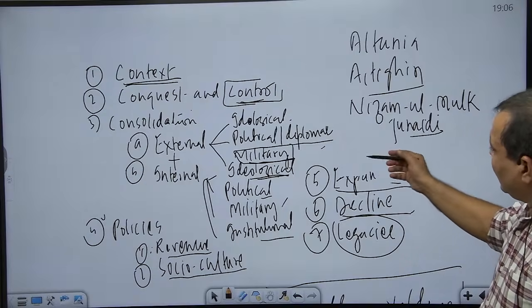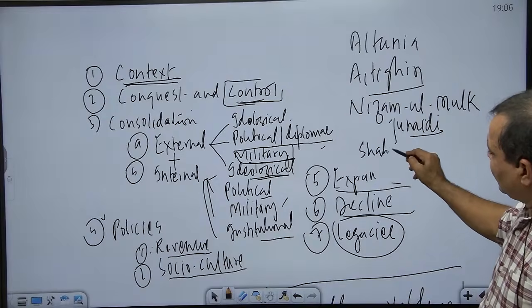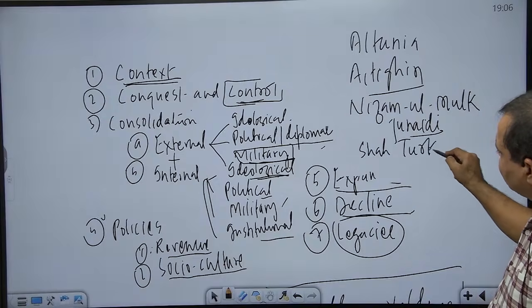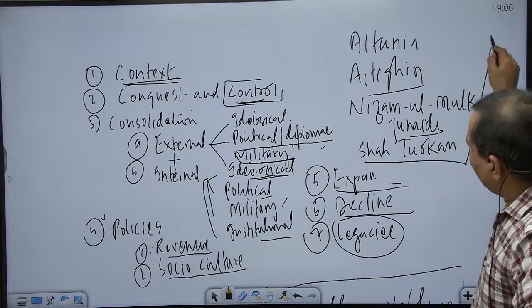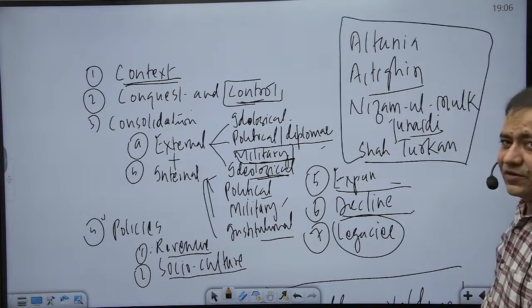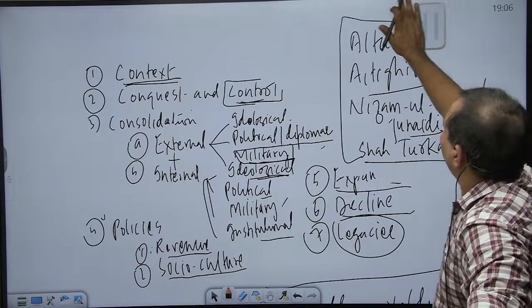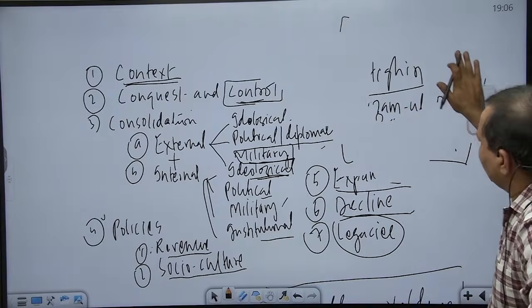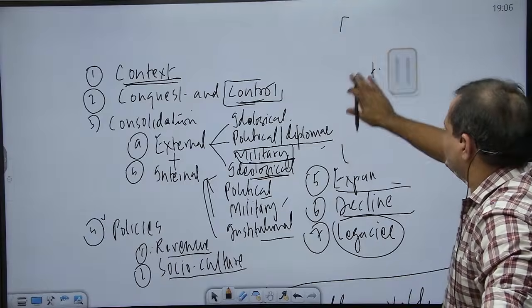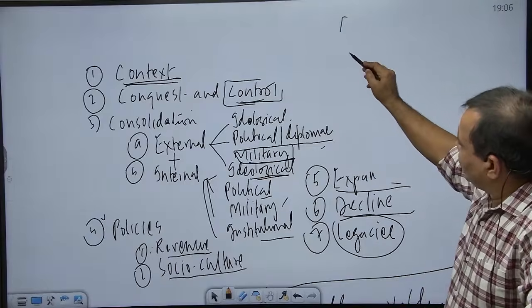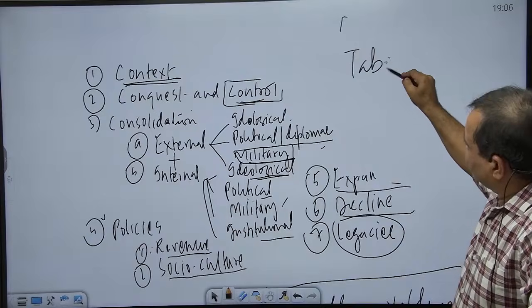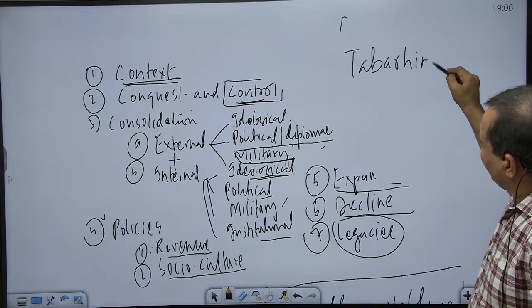And then there was one more lady. That lady was a widow of Iltutmis, Shah Turkan. See the role of women. Now these four came together, joined hands together, and there was a revolt against Razia, and that revolt was successful, and Razia was imprisoned in the fort of Tabar Hind.